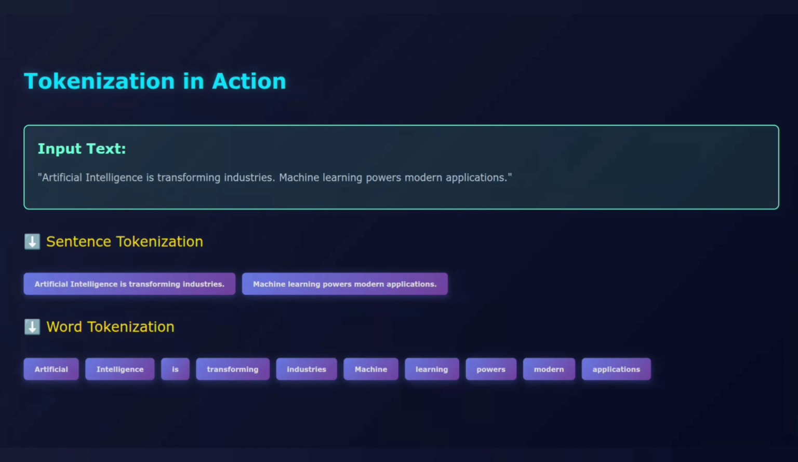If we apply word tokenization, we break it down even further. Artificial, intelligence, is, transforming, industries, machine, learning, powers, modern, applications. Now we have individual words, tokens, that algorithms can actually work with.